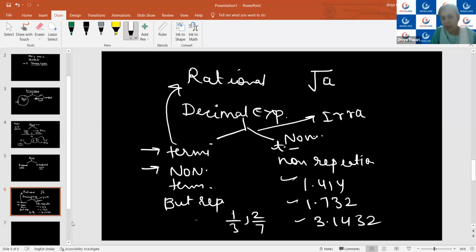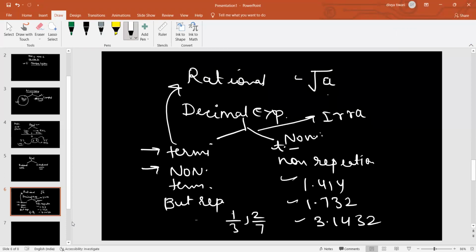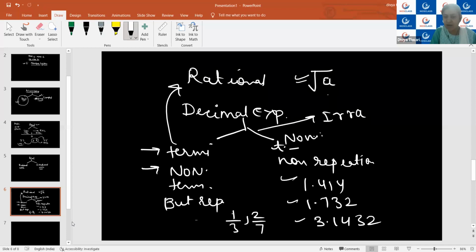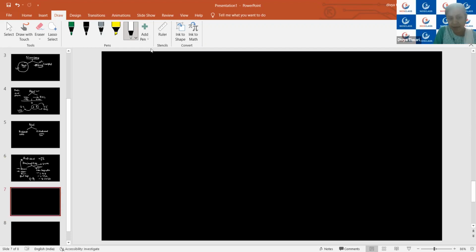Is it clear? In general form, if I represent an irrational number, then I will write it as root A. Is it clear to everybody? Aarti, I hope it is clear to you. Ma'am, I have a problem with root A. Please, could you explain it again? Root A is the general representation, just as root 2 is an irrational number. So to represent this in the general form, I have just mentioned it. It is a way to represent an irrational number in the general form.